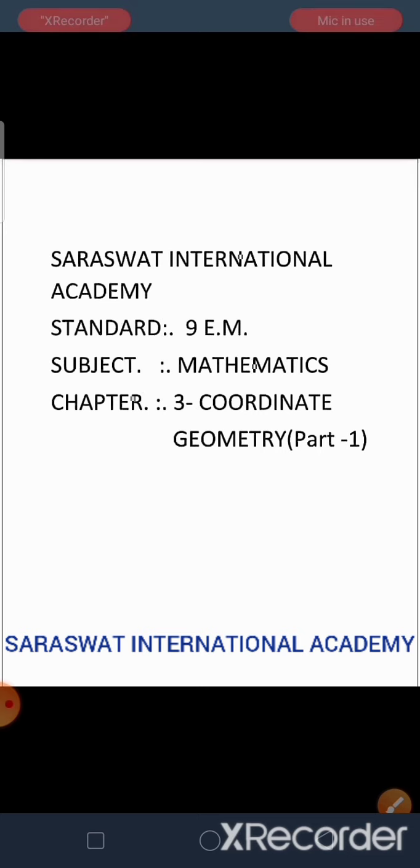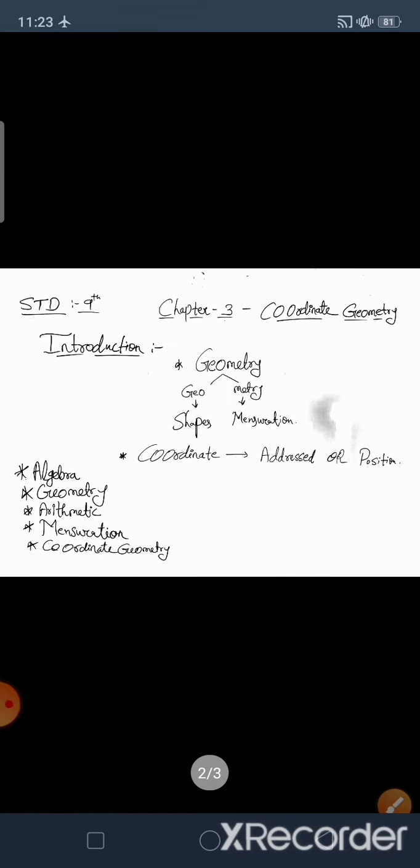In the previous video, we studied chapter number 2, that is polynomials, and completed our chapter. Now in this part, we start our new chapter, chapter number 3, that is coordinate geometry, part 1. Here we start our chapter with the introduction. Our chapter name is coordinate geometry.